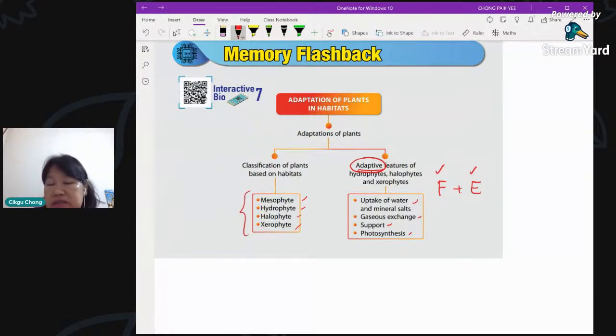Then your E says, in order to prevent or reduce transpiration or loss of water. Then your E does not match your F. Your F is talking about chloroplasts. Actually, the E should be to enable the plant to carry out photosynthesis. So if you put the wrong E, you do not get your marks. So make sure you know how to write.